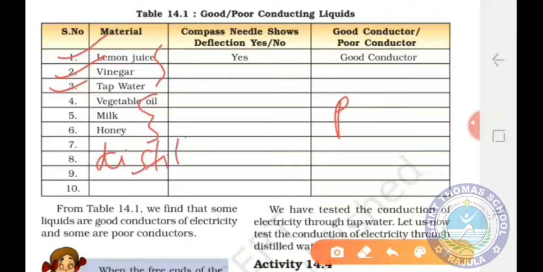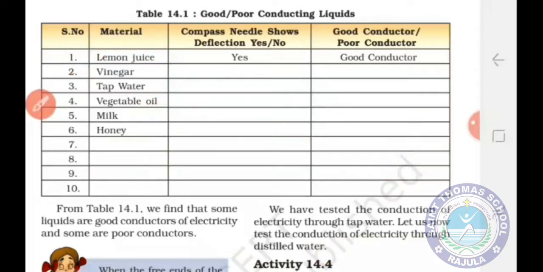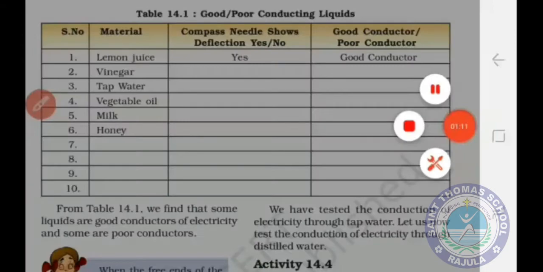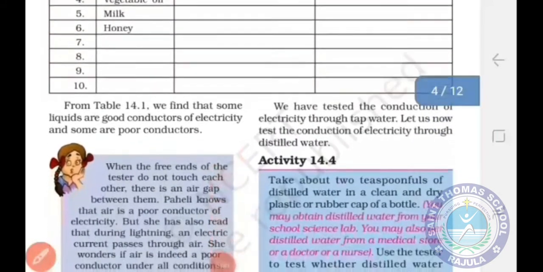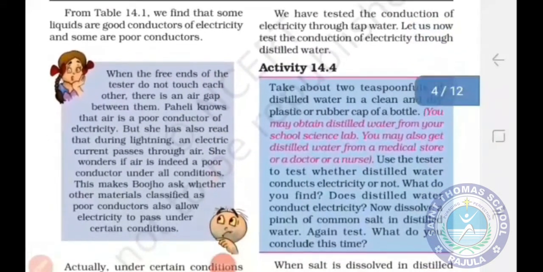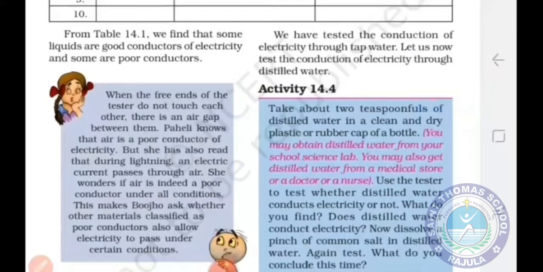In the case of distilled water, the needle of the magnetic compass will not show deflection, so it is also a poor conductor of electricity. You can also take kerosene oil. So students, from this activity we observe that some liquids are good conductors of electricity and some are poor conductors.